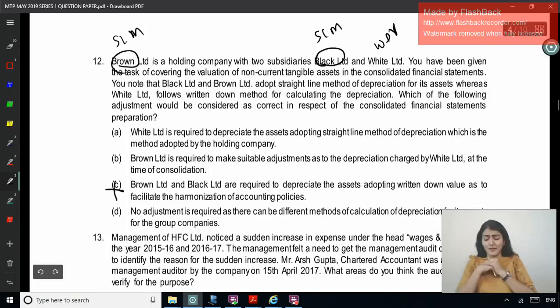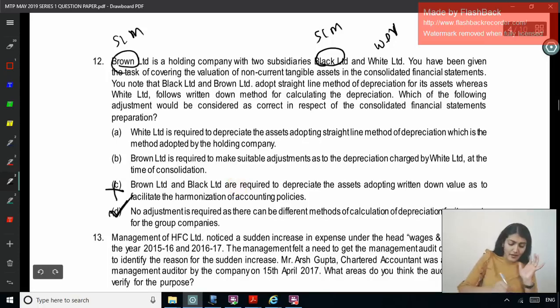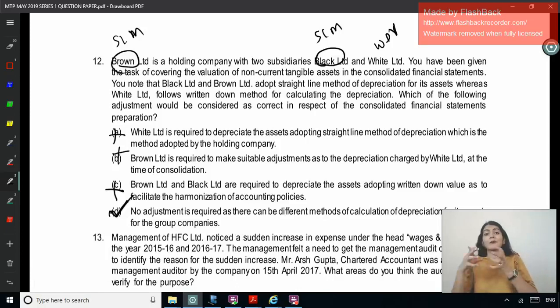No adjustment is required as there can be different methods of calculating depreciation for its assets for the group companies. Right, so this is the correct one, which more appropriately represents the true and fair position. Accordingly, the depreciation method can be selected. Right, so under the Ind AS, it says a different method of charging depreciation is just a different estimate and not a different accounting policy.